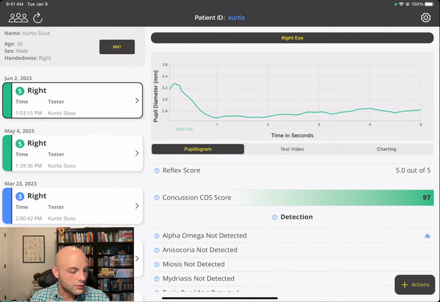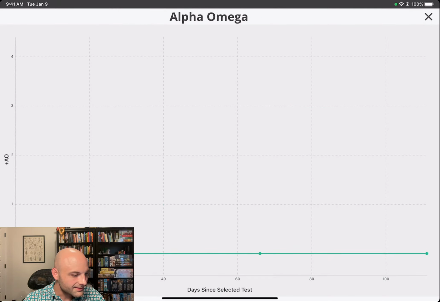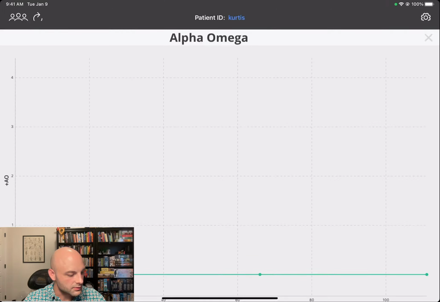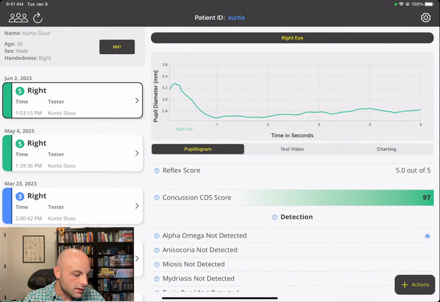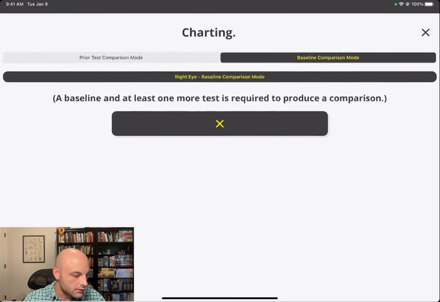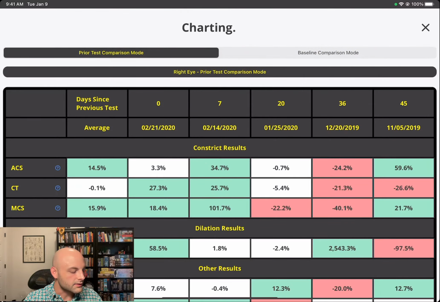Is there anything that you had questions on relating to the application? We can even venture as far into the web portal if you'd like. And then, just quick, one other thing. The charting features of this guy are not available in the iOS app, just a heads up. For this particular test type, it was all zeros because I wasn't blowing out my pupil for that one. And then for charting, we'll do it with the prior test completed.